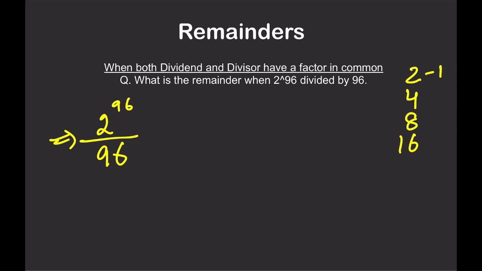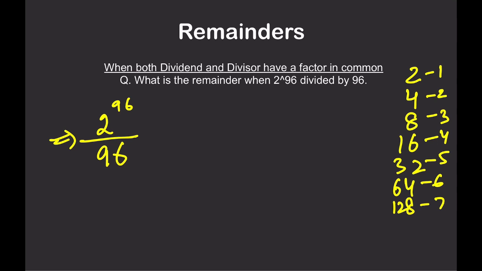16. 2 raised to power 1, 2 raised to power 2, 2 raised to power 3, 2 raised to power 4, 2 raised to power 5, 2 raised to power 6, that is 64. And 2 raised to power 7 is 128. Let's see what I can use.